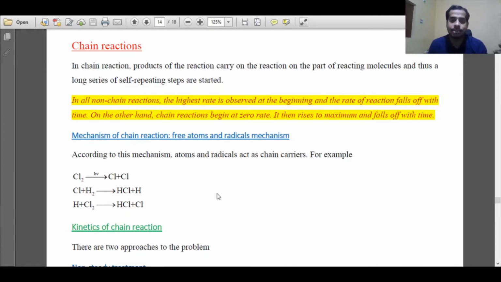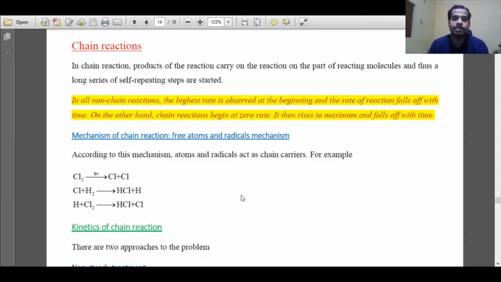It increases to a maximum level with respect to time, and after reaching a particular maximum value, the rate of reaction again decays with respect to time. So in a chain reaction, the rate at zero time is low, it increases, then it decreases with time, whereas in a non-chain reaction, the rate at zero time is maximum, and with time it decreases exponentially.